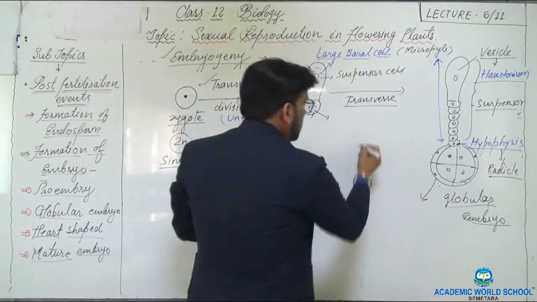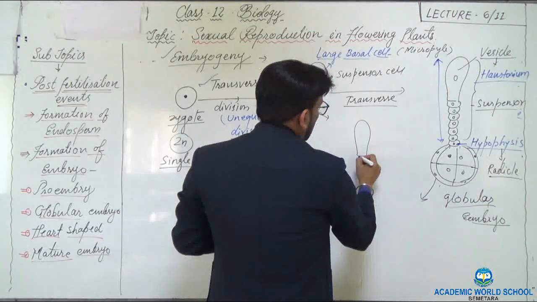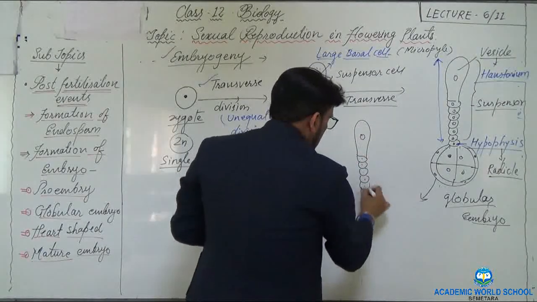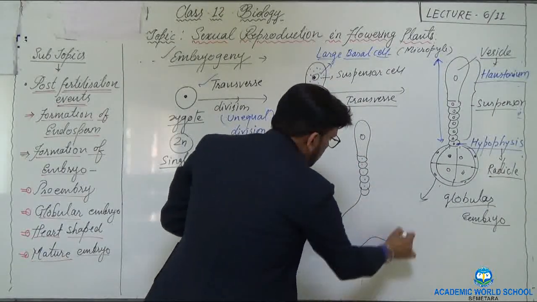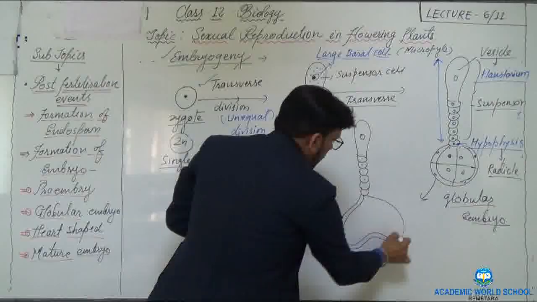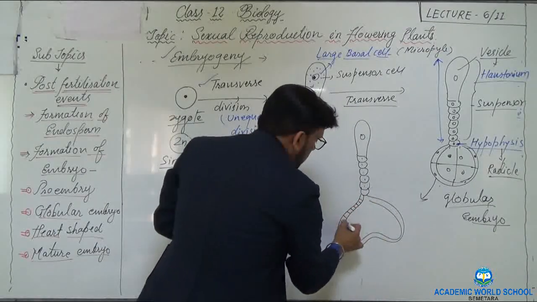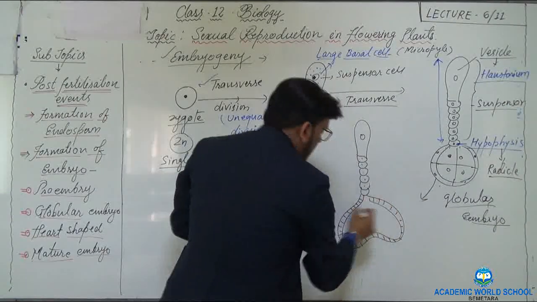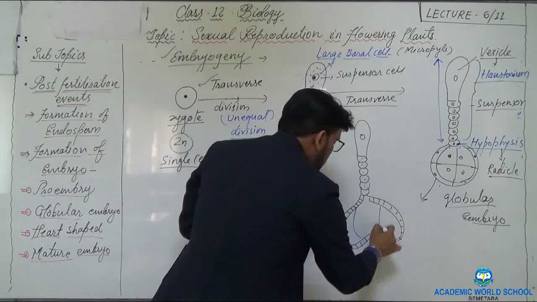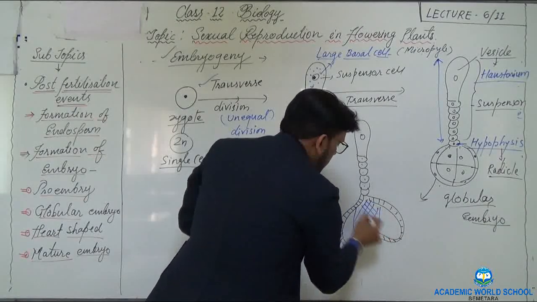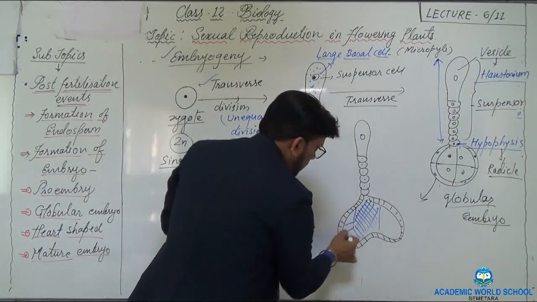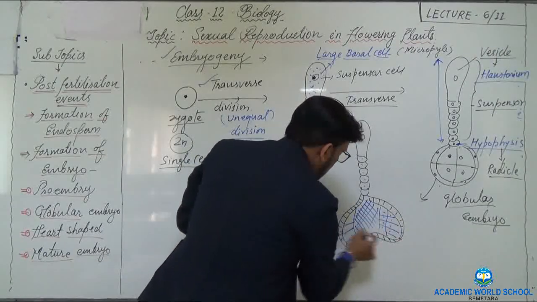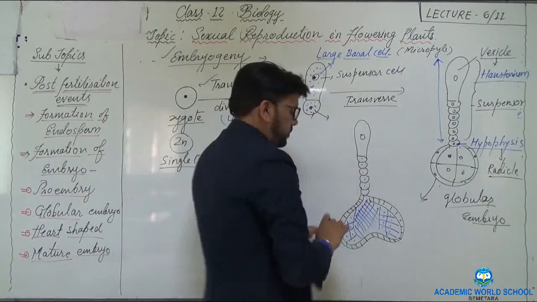Yes, so let's make this diagram. This is the suspensor cell. Yes, and then it has this heart-shaped embryo. Now in this heart-shaped embryo, you can see here, this is the outer layer, the first tier, and then it has the procambium structure, and these are the ground tissue or the meristematic tissue.